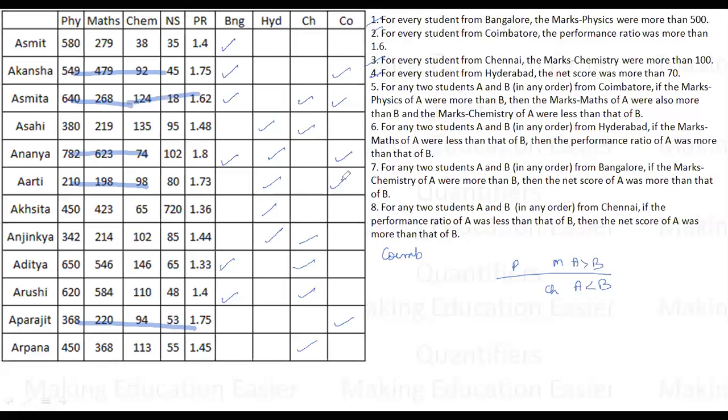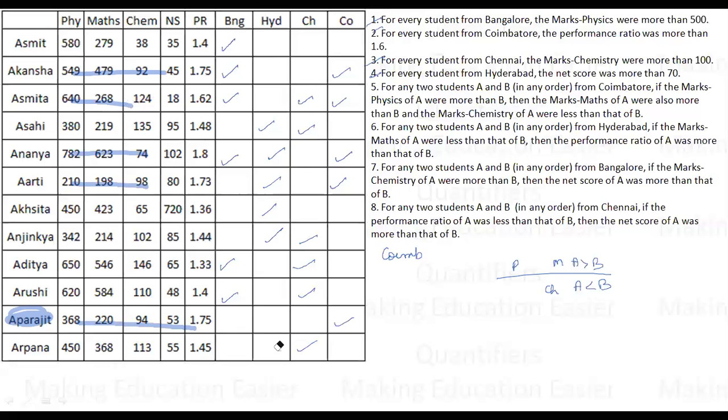Now, if I also observe one thing, people from Coimbatore, these have two possibilities, this has three, this has two, but this has only one possibility, which means that Aprajit is definitely from Coimbatore, right? Aprajit is definitely from Coimbatore. This is our benchmark for this.